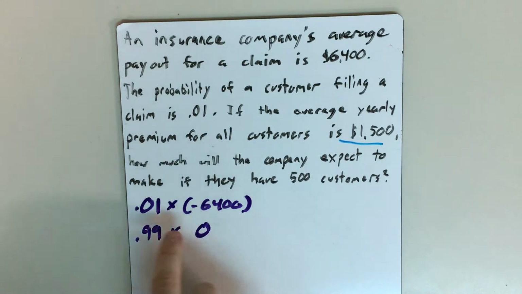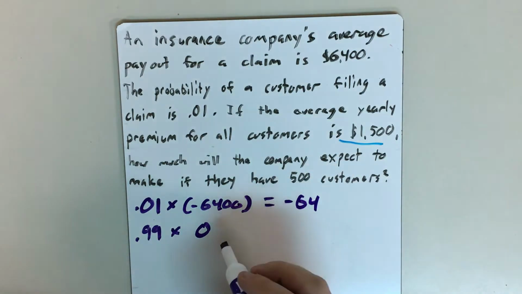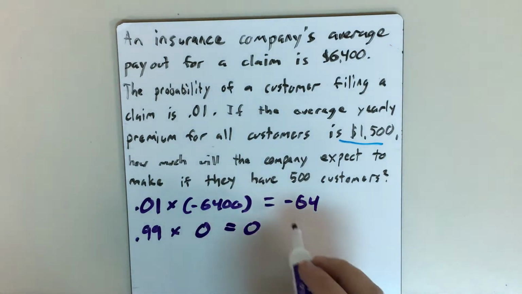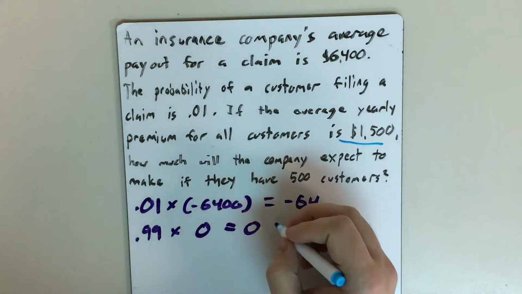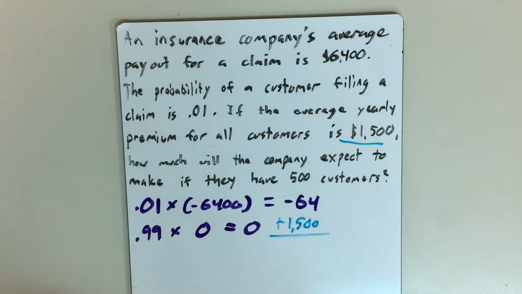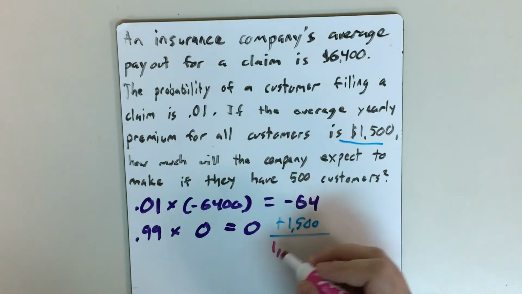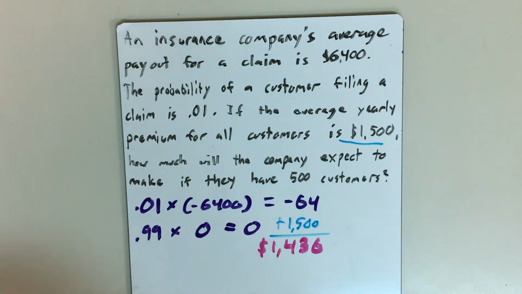So this is negative 6,400 times 1/100th. That's negative 64. 0.99 times 0 is just 0. So this is negative 64. That is essentially how much money they're losing per customer from paying out claims. So now we need to go ahead and add back this 1,500, which will give us an average profit that this company will make per customer of $1,436. Now this is for one customer.